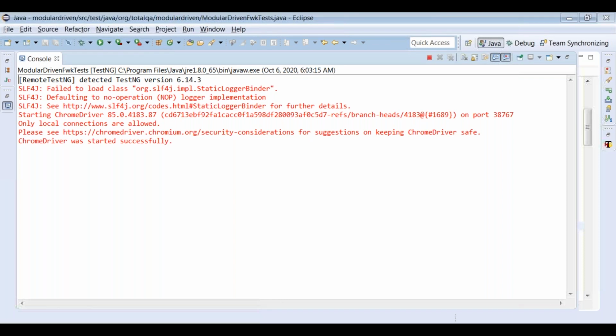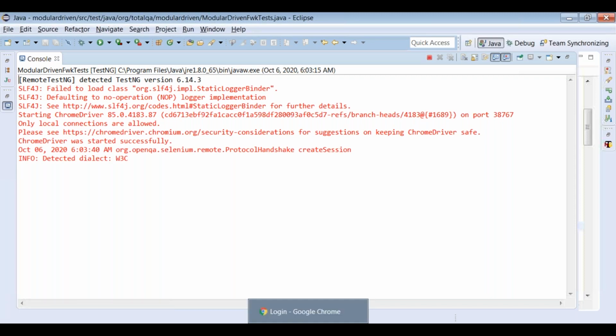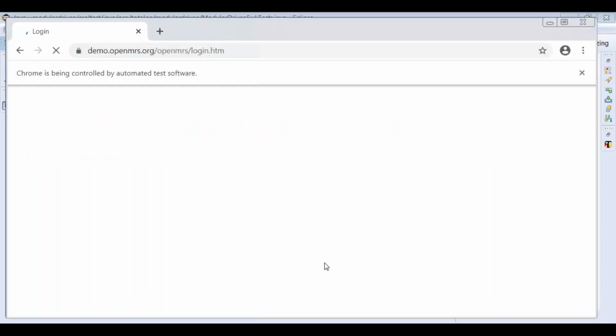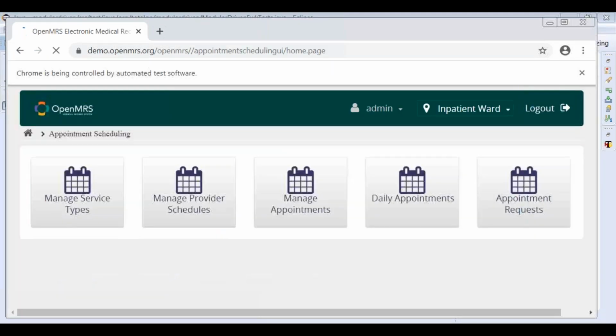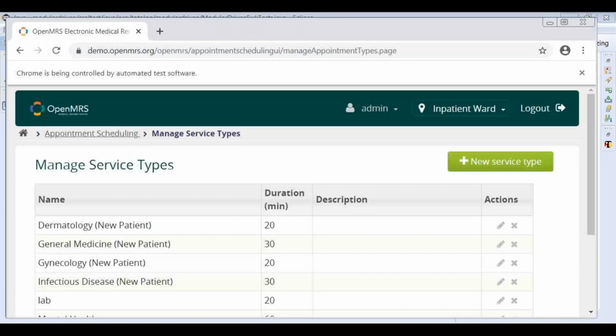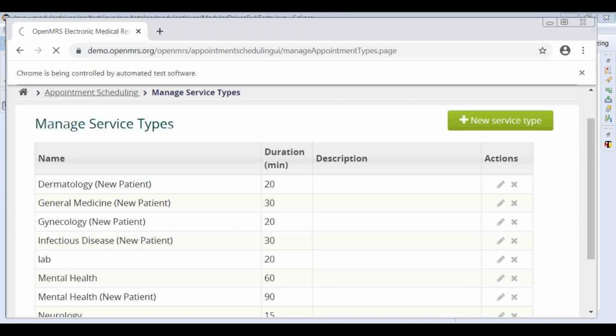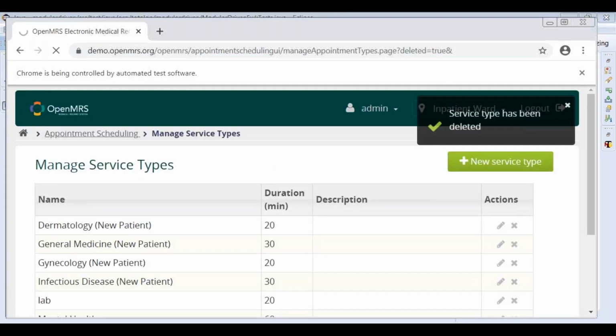So the Chrome browser is getting started now. Let me open it. Yes, successfully it has been launched. Entered username and password. Appointment scheduling, manage service types. It is trying to validate that the particular service type is available. And also we're even deleting the service type as well.